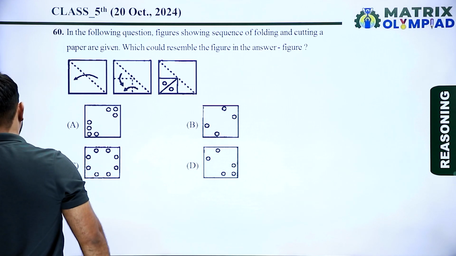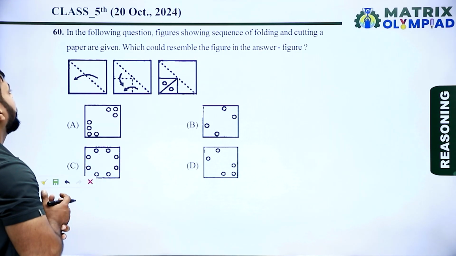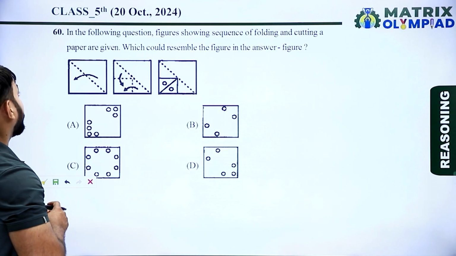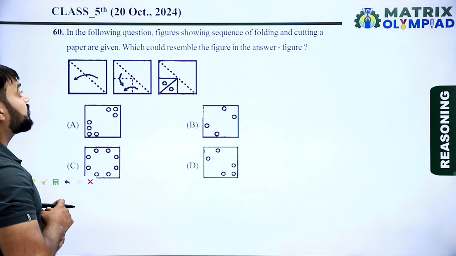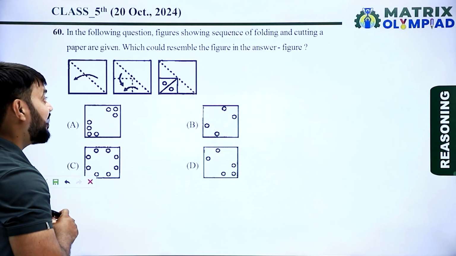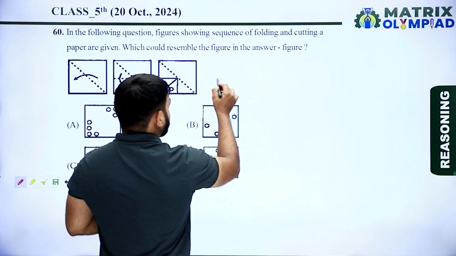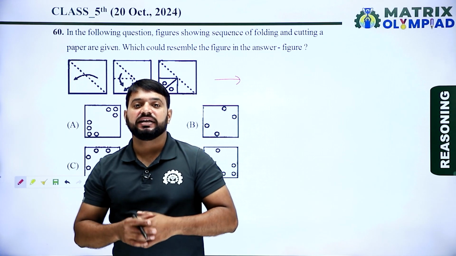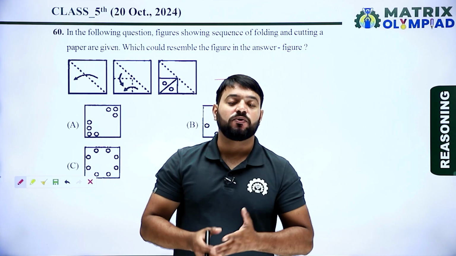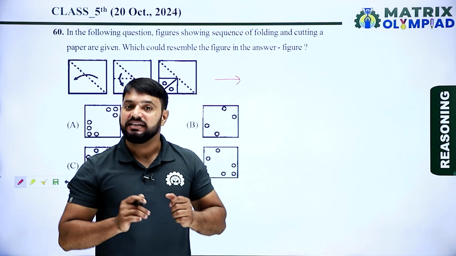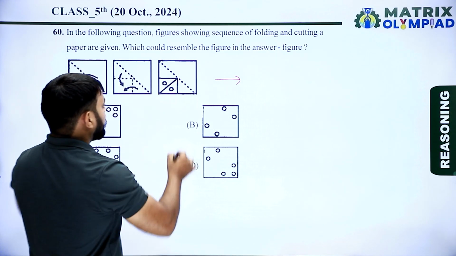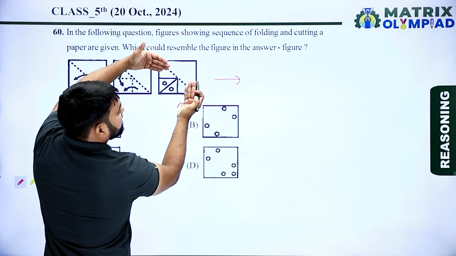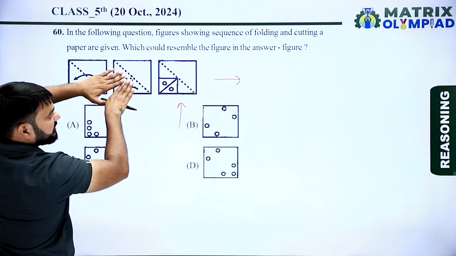So now next question is question number 16. In the following question, figure showing sequence of folding and cutting a paper are given, which could resemble the figure in the answer figure. So find the unfolded paper. So unfold the paper in the same sequence when it was folded and find the mirror image in each case. So first unfold this paper. So this paper will be unfolded in this direction because this paper has been folded in this direction.